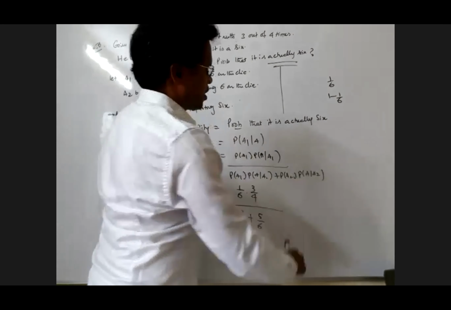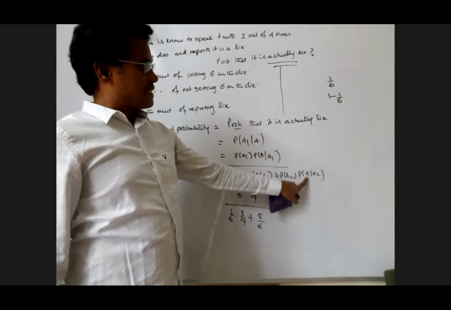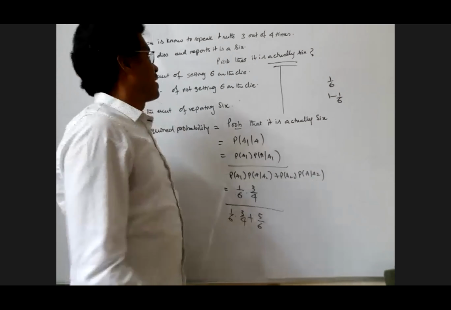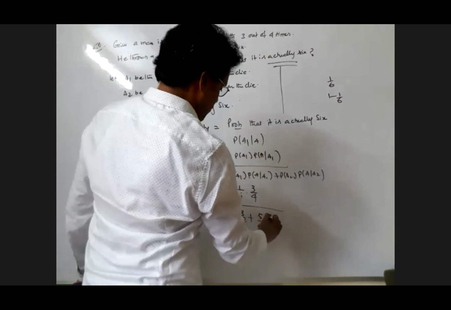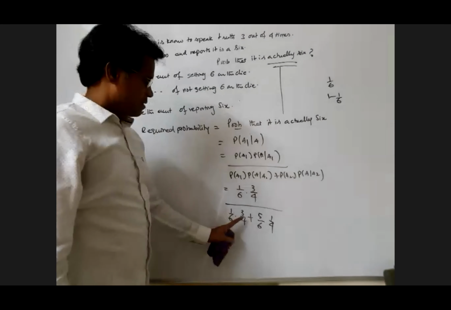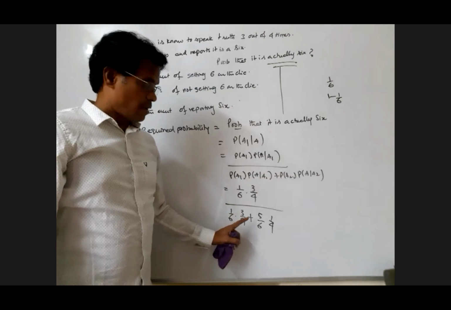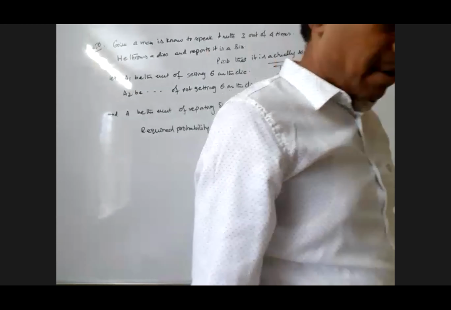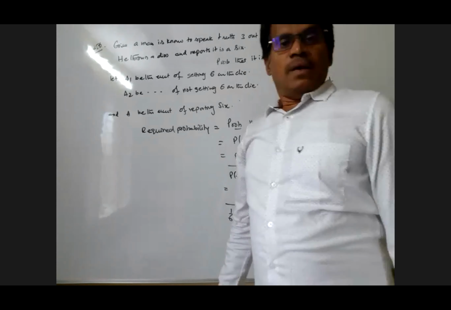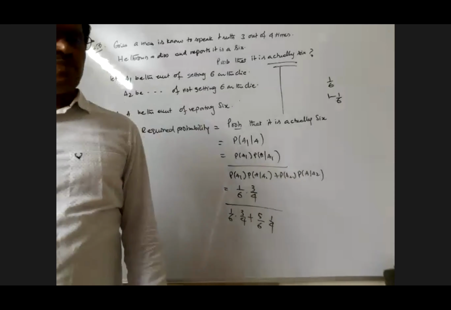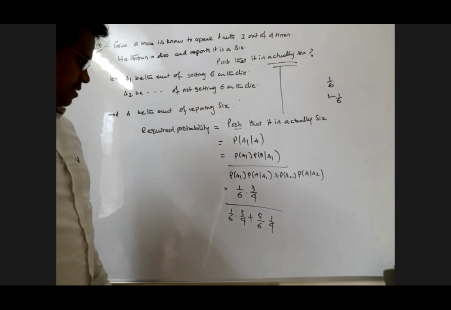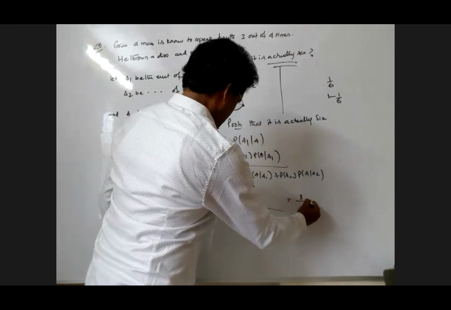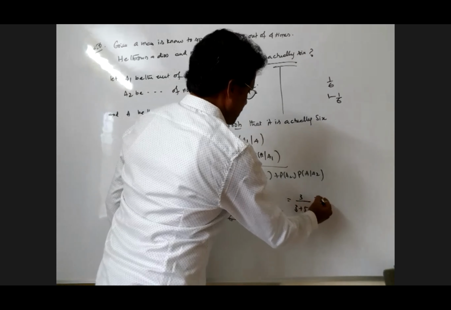Probability of A given A2. Probability of reporting 6 given that 6 does not happen. That means telling a lie. Telling a lie is how much, my dear? 1 by 4. Because 3 by 4 is telling the truth. 1 minus 3 by 4 is 1 by 4. Simplify, my dear, to get the answer. That's all, my dear, Bayes theorem. 6, 4, 6, 4, cancel. 3 by 3 plus 5, 3 by 8.